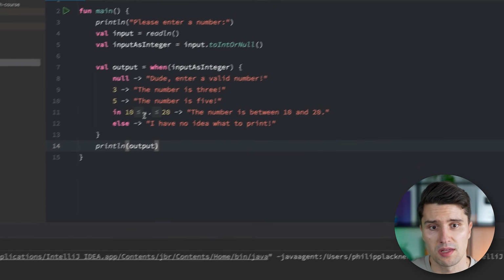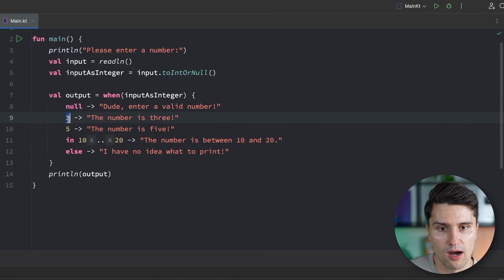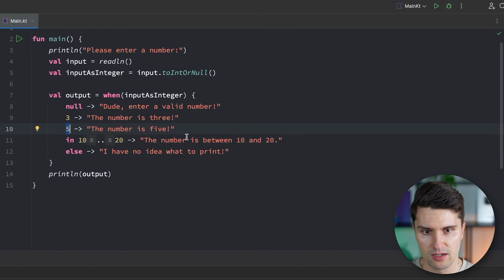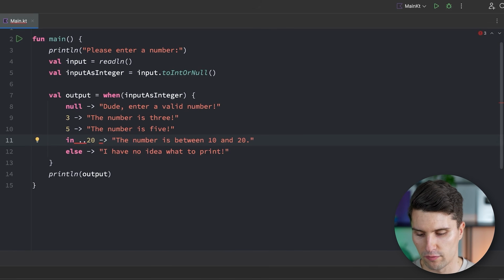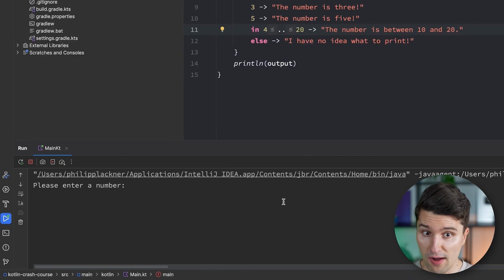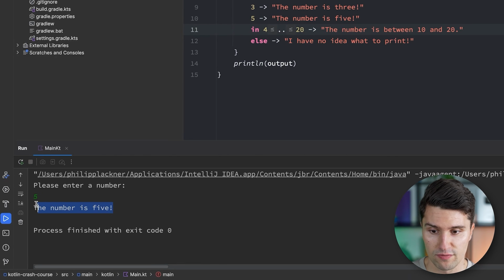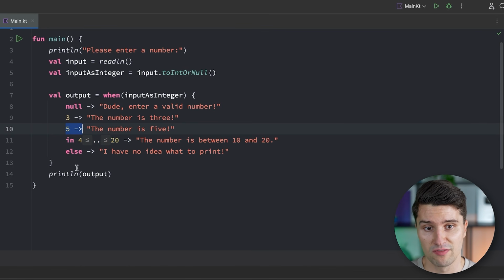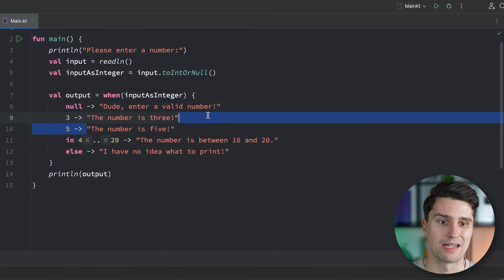What's important to understand is that these when branches here are evaluated one after another. So this one first, then it will check for this one and this one and so on. So that means if we would make this range here, for example, starting from 4, we rerun this and we enter 5, then it prints the number is 5, even though this condition would also be true. But since the 5 is checked first, that will be the string that's assigned.